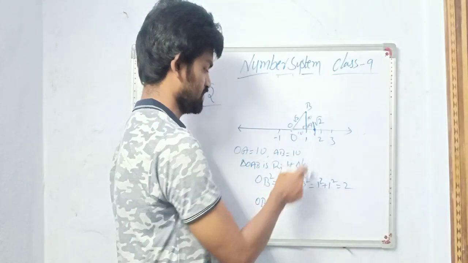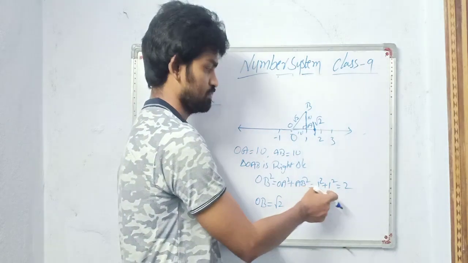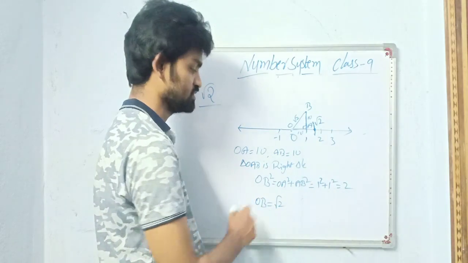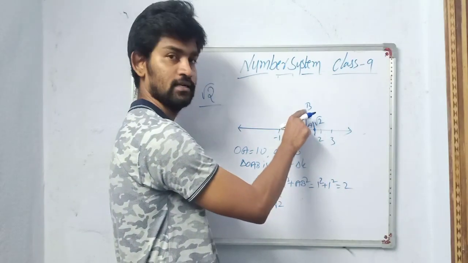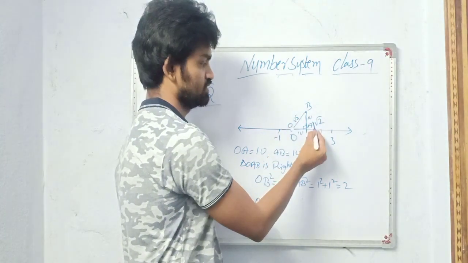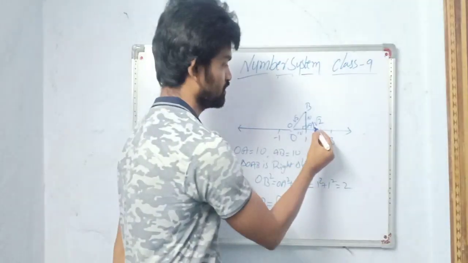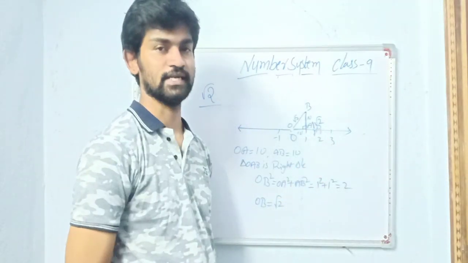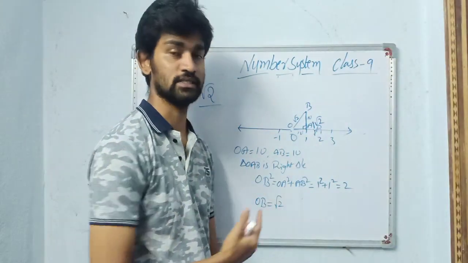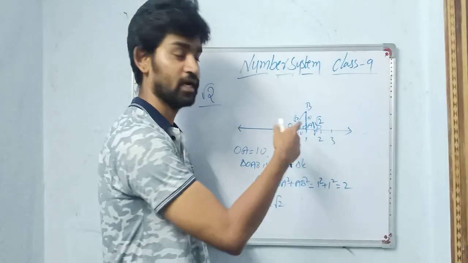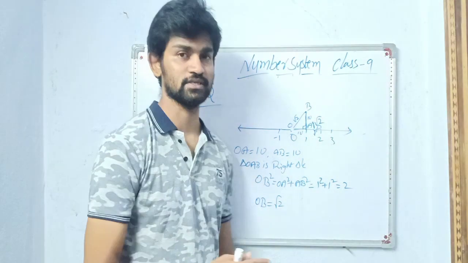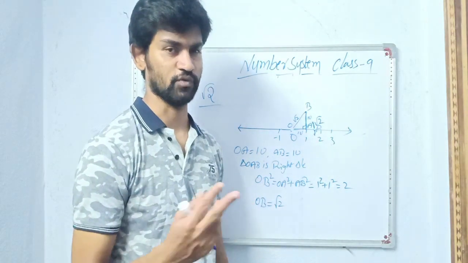So OA square plus AB square. Both values are 1. So 1 plus 1 is 2. This is the value of OB square, we got 2. Then OB is root 2. Then O as center, OB as radius, cut one arc on number line. So this point you can mark as P. Then P is the location of root 2. Okay. This is how we locate root 2 on number line. Based on this, try to do the exercise questions of root 5 and root 3.